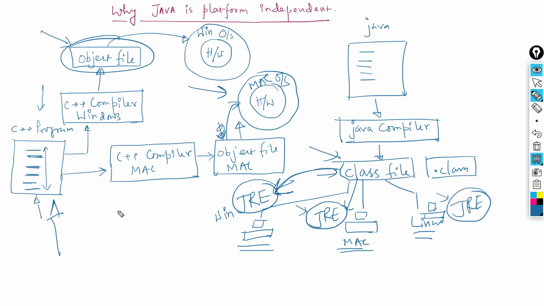So I hope you have understood how Java is platform independent. Now, that's all for this tutorial.